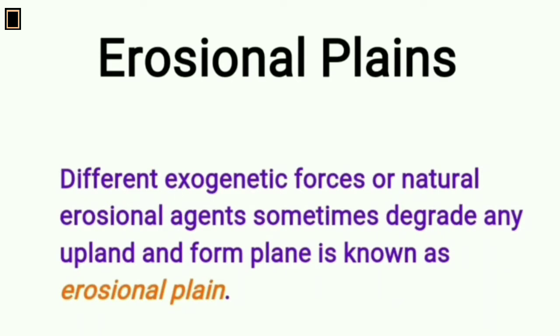Erosional plains. Different exogenetic forces or natural erosional agents sometimes degrade any upland and form a plain, known as an erosional plain. Generally, different erosional agents like river, glacier, wind, or weathering denudate uplands and transform them into plains. These plains are of five types: peneplain, pedicplain, wave-cut plain, glacial plain, and karst plain.